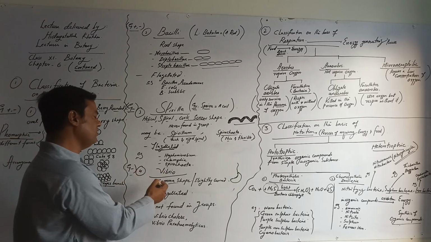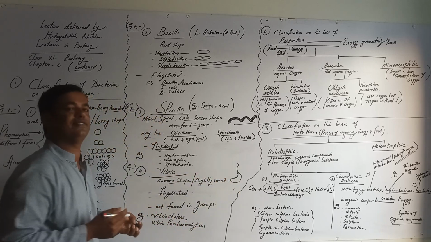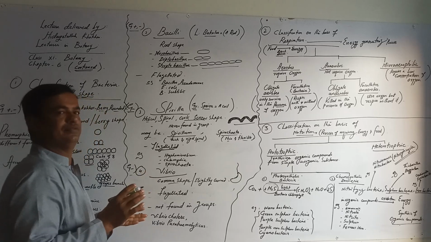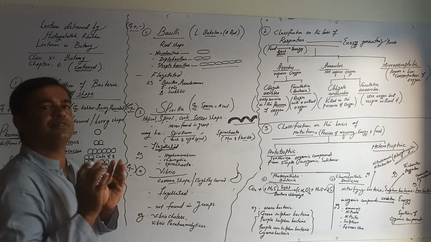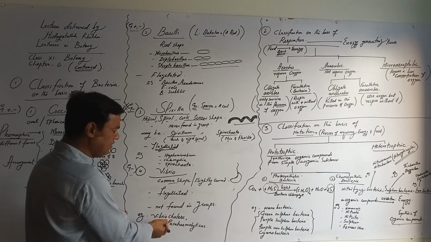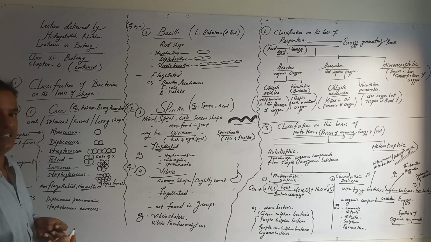The fourth one is Vibrio. They are gram-negative bacteria with a comma shape, slightly curved like this one. They are flagellated and are never found in groups or in association. They are also solitary. Common examples are Vibrio cholerae and Vibrio parahaemolyticus.